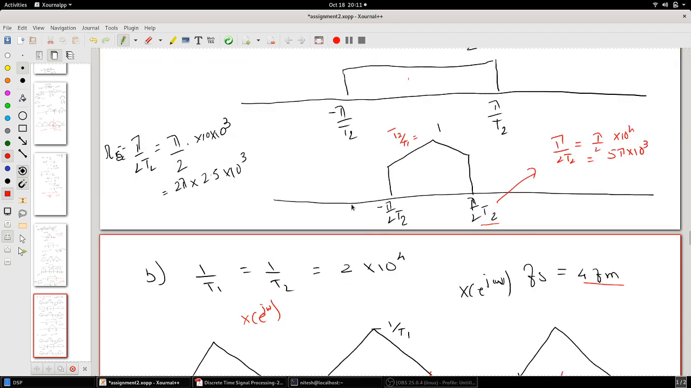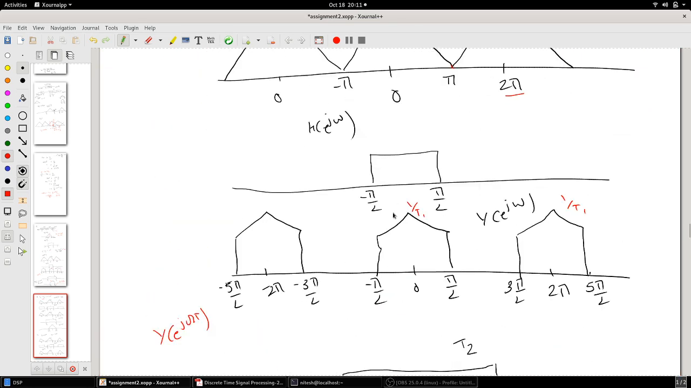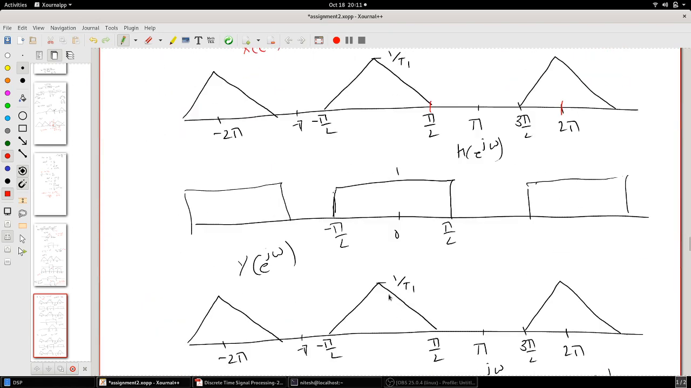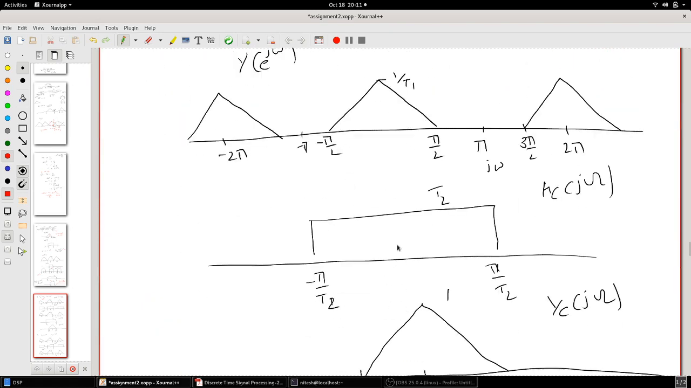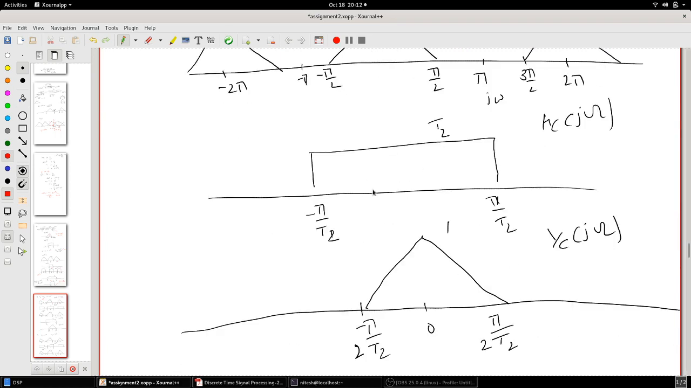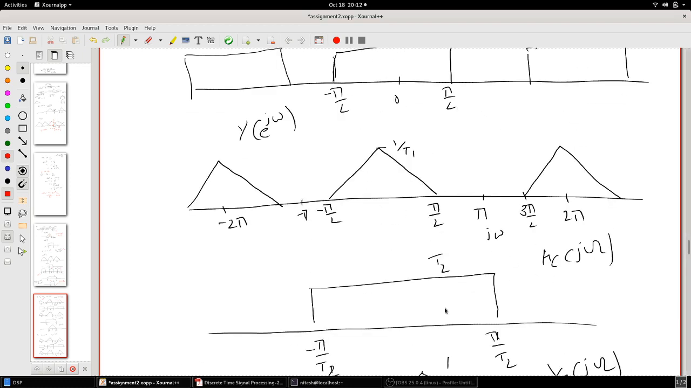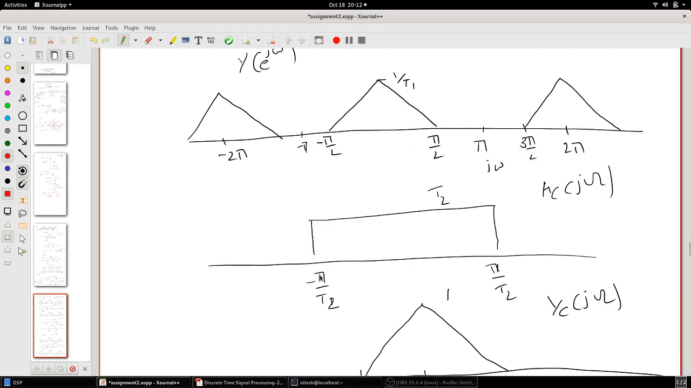If you see the previous case, there were some frequencies which were cut off. Here all the frequencies will pass through since you have increased your sampling rate. And then this will be passed through Hc of j omega, which is passing all the frequencies from minus pi by T2 to pi by T2, and your amplitude is T2.